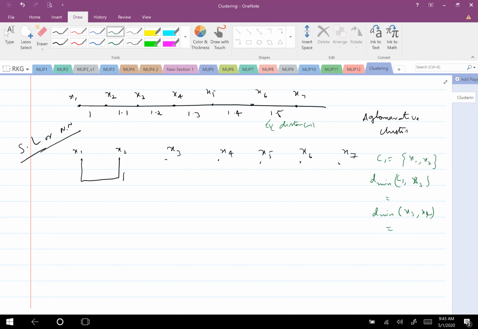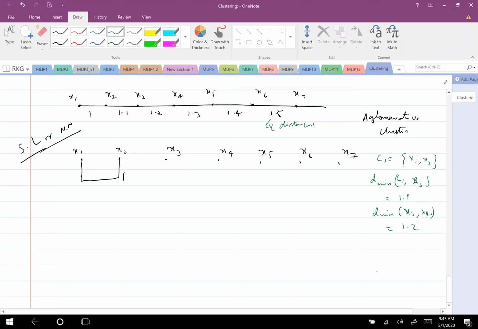So d min of C1 comma X3 is how much? D min means I have to find the minimum distance from X3 to X2 and X3 to X1. Which is the minimum distance? X2 to X3. It is 1.1. Okay, and d min of X3 and X4, how much is that? 1.2. When there is only a single set, d min, d max, all will be the same. So now similarly, I can write others.